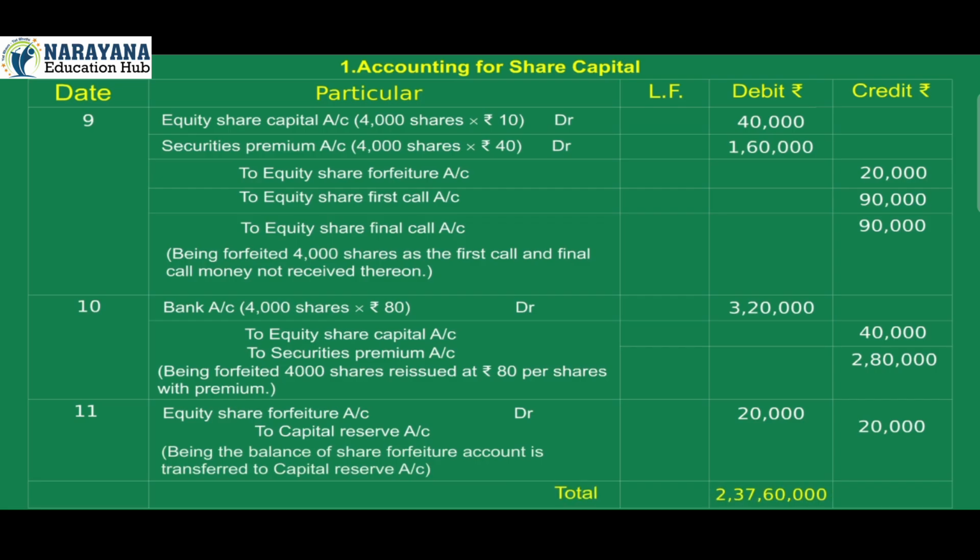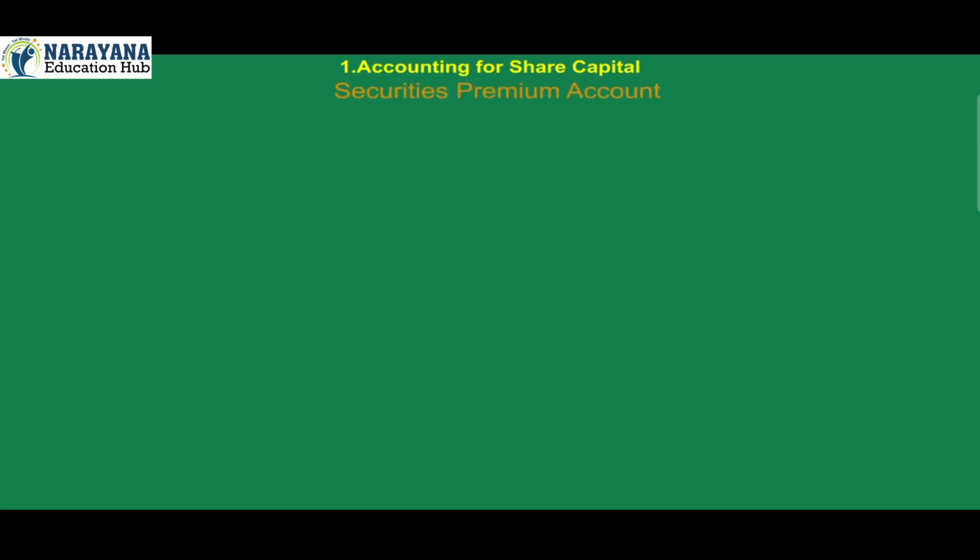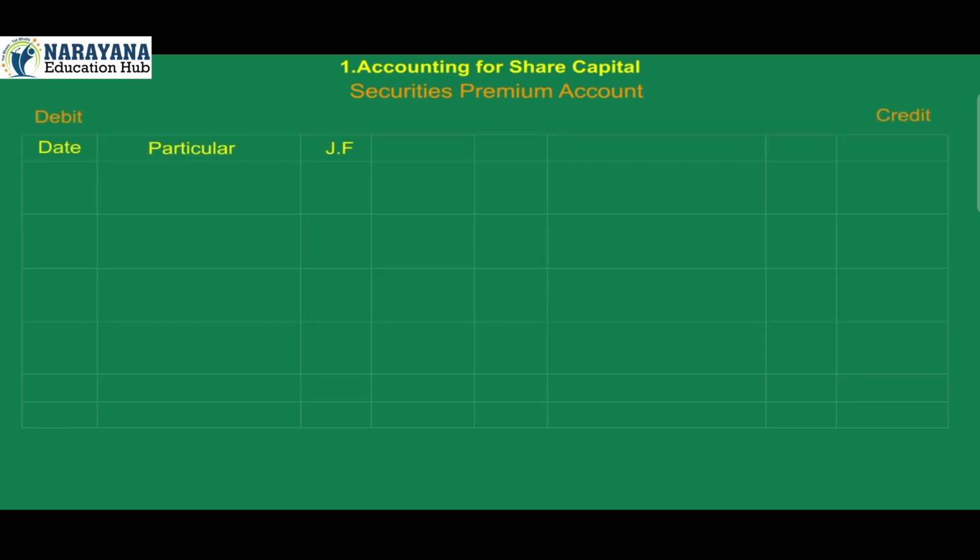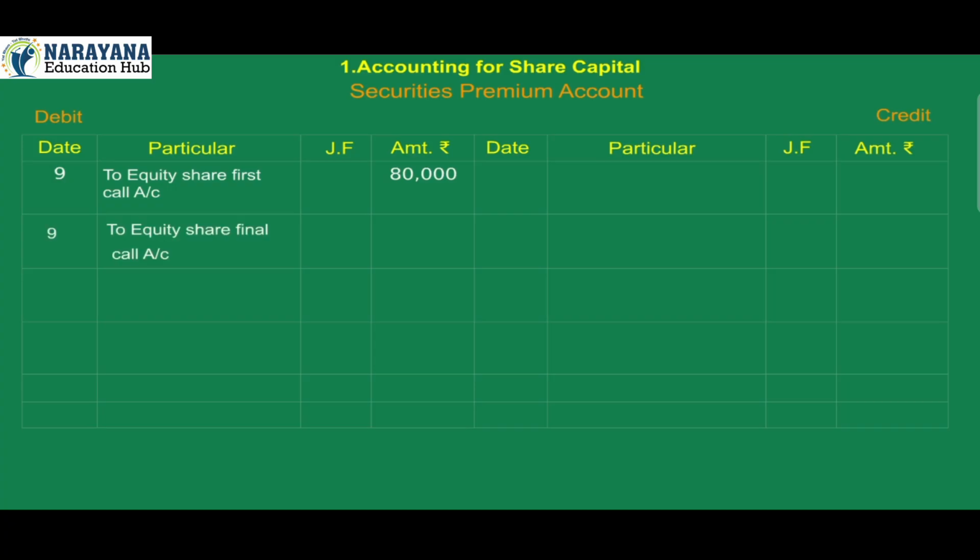Total debit 2,37,60,000. Credit 2,37,60,000. Securities premium account. Date, particulars, journal folio, amount. Date, particulars, journal folio, amount. 9. To equity share first call account 80,000. 9. To equity share final call account 80,000. Balance carried forward 97,20,000. Amount 98,80,000.